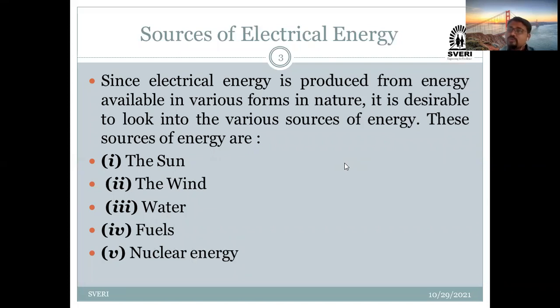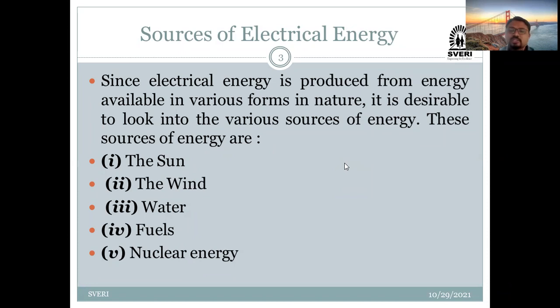And the foremost important source is the fuels. Nowadays we are using different fuels for generating electrical energy. It may be oil, natural gas, kerosene, such petroleum fuels.